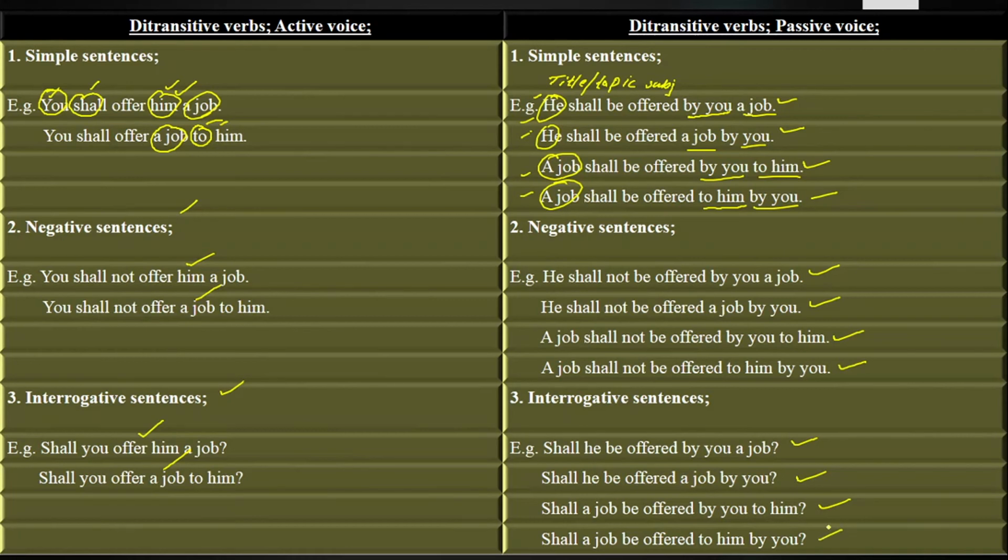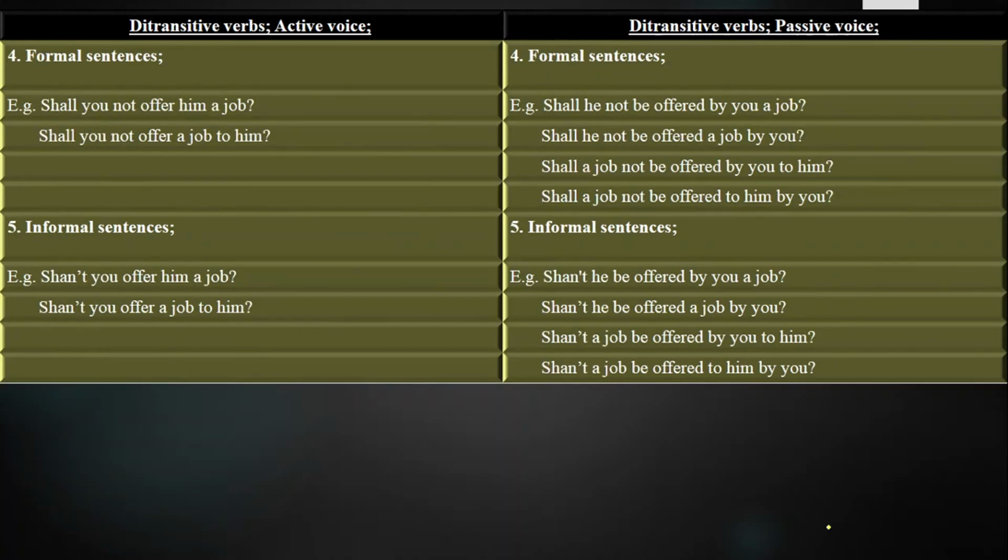Next we have interrogative negative formal sentences. What are interrogative negative formal sentences? Those sentences in which we ask questions, put queries, and deny the statement, and we ask them in a formal, polite, respectful way. We use it with our elders, seniors, and those with whom you are not close. You will be using the formal sentences.